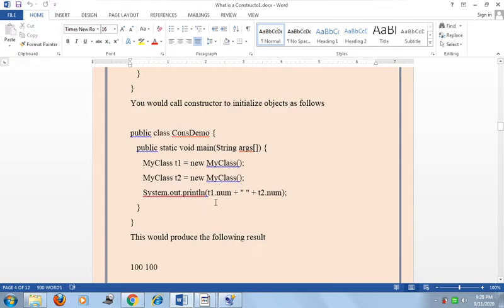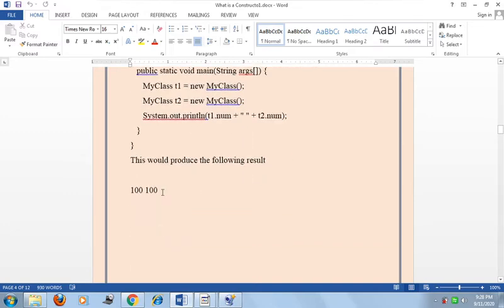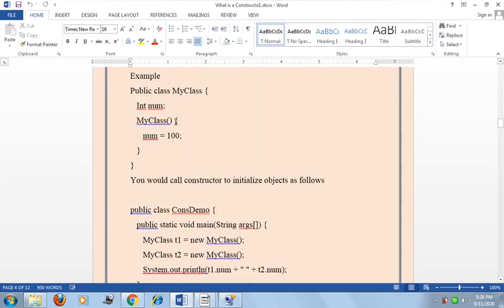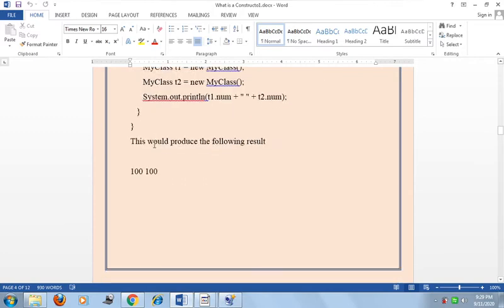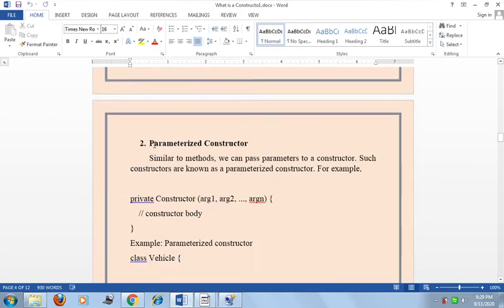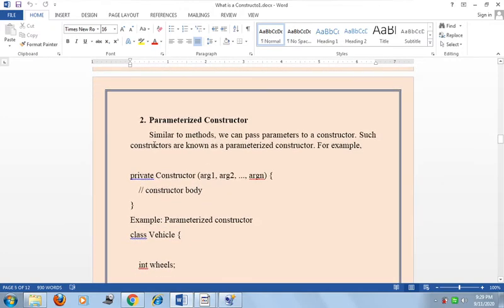Now we print the value of T1 and T2. Then T1.num and T2.num we print, and this plus sign is used for concatenation. Now when we run that program, it will produce the following result, 100, because we already assigned the 100 value to the num variable. So this is the no argument constructor. This no argument constructor is also known as the default constructor.